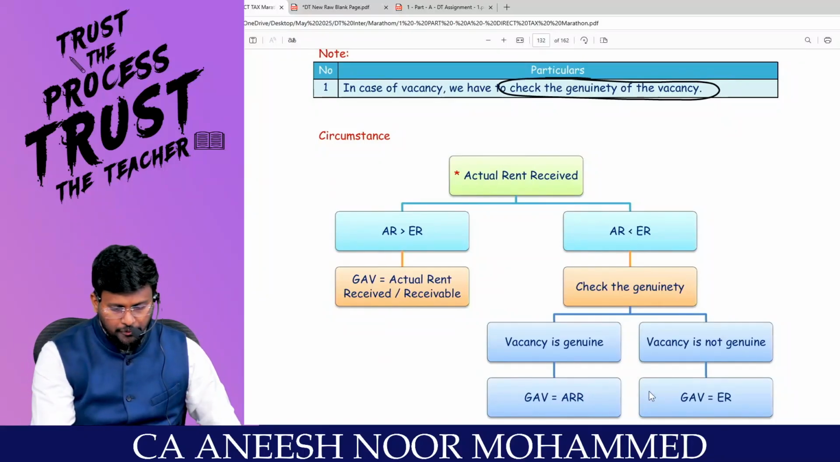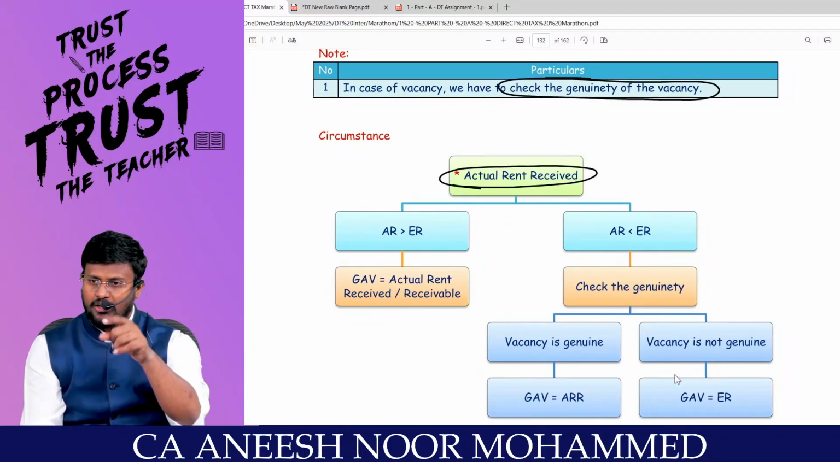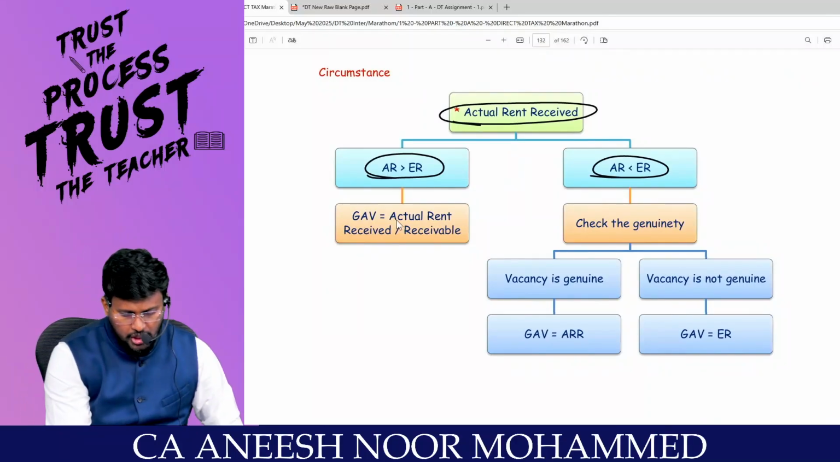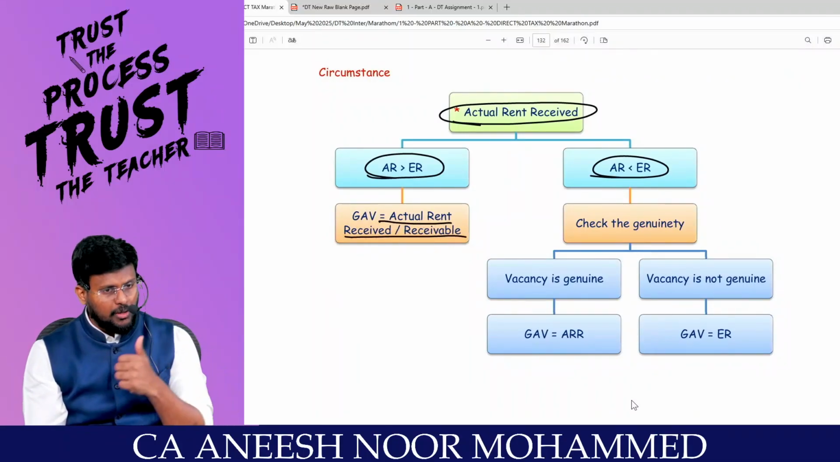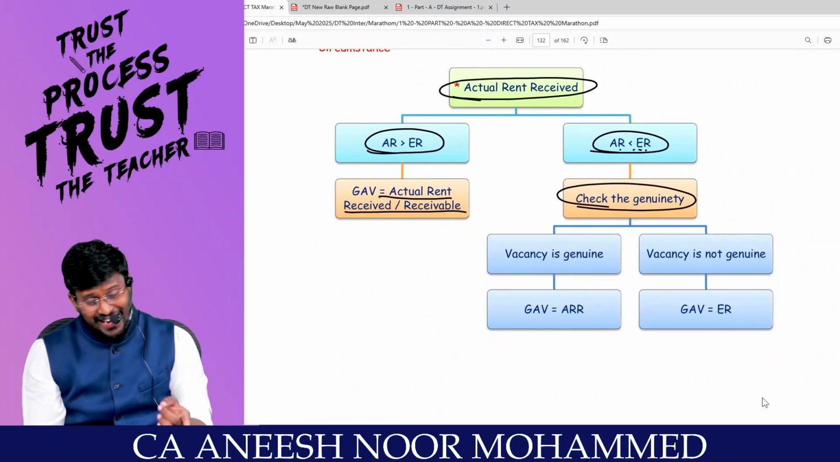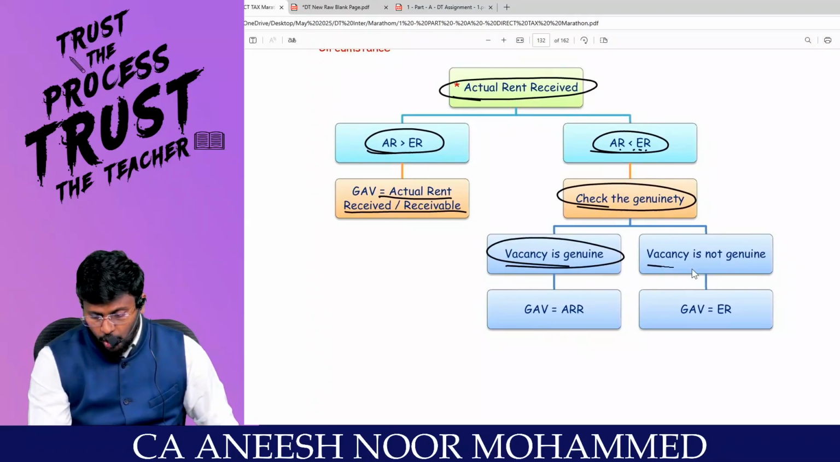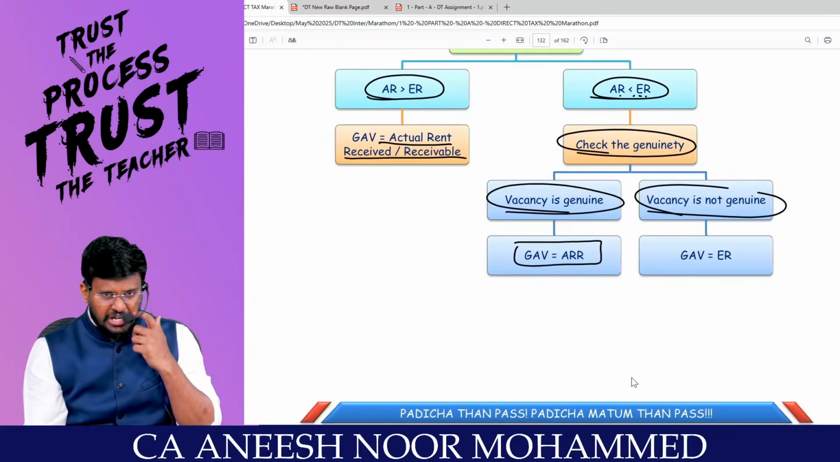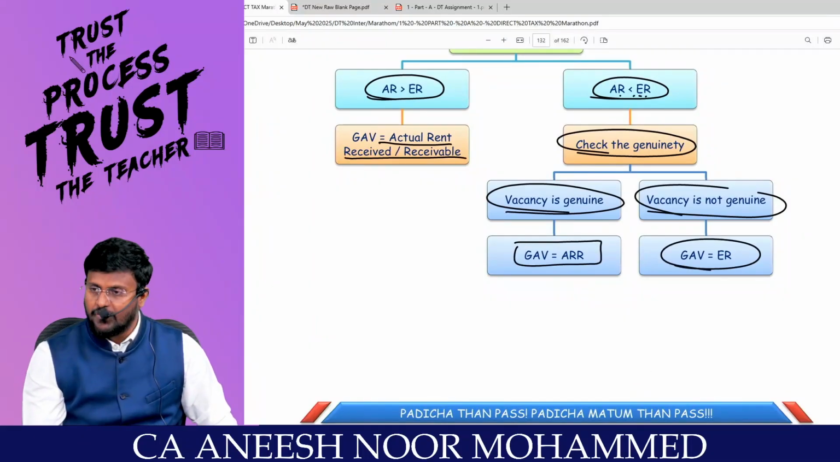Sir, first you have to take the actual rent received. That actual rent received may be more than the expected rent. If it is more than the expected rent, GAV is equal to actual rent received or receivable. If it is less than the expected rent, check the genuineness of the vacancy, and the answer will be either that the vacancy is genuine or that it is not genuine. If the vacancy is genuine, GAV is equal to actual rent received or receivable. If the vacancy is not genuine, GAV is equal to expected rent.